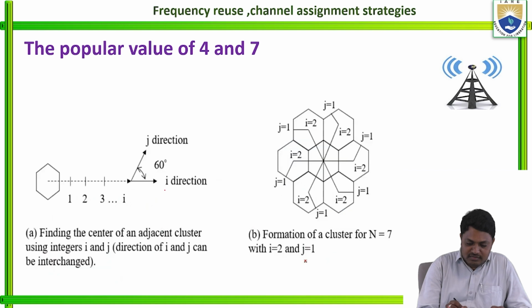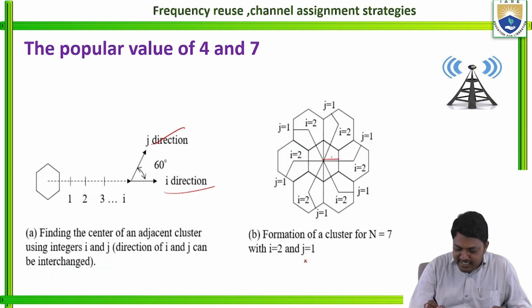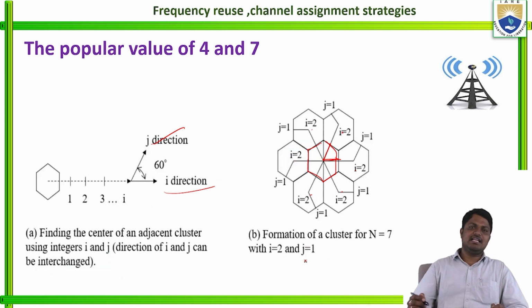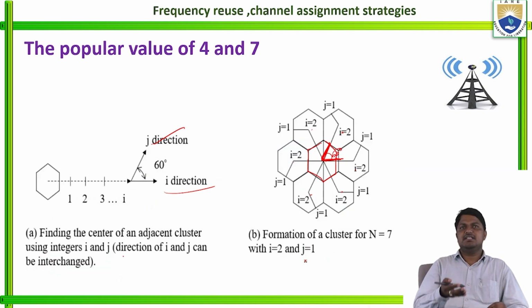So the i direction and j direction are here. See, this is the i direction, this is the j direction. For example, this is the cell within the cluster: 1, 2, 3, 4, 1, 2, 3, 4, 5, 6, and 7. So I am taking a 7 cell cluster. In the 7 cell cluster, I am taking i and j. This is the i direction, this is the j direction, and the angle between them is 60 degrees. This image represents the popular values of 4 and 7 cells.